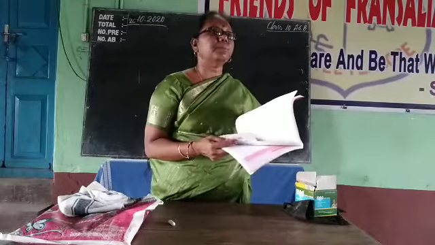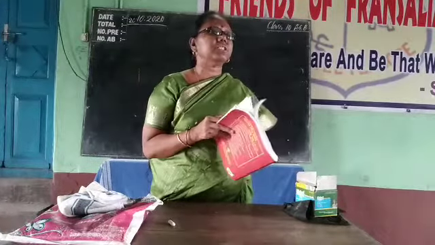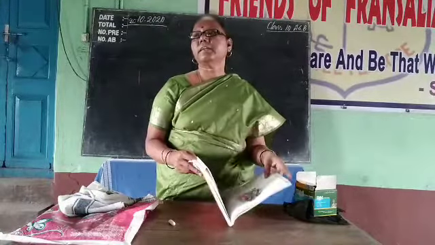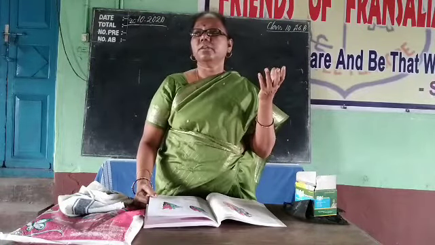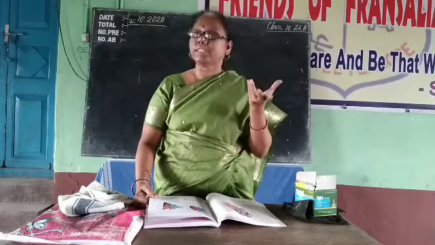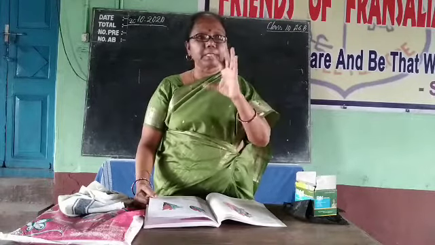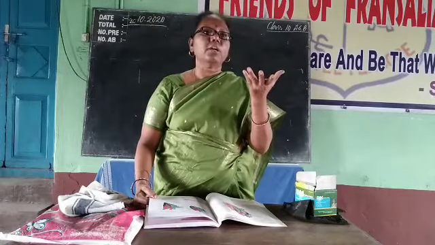You have to give a reason to support the answer. Why do you say ventricles are contracting? Because the tricuspid and bicuspid valves are closed here. When tricuspid and bicuspid valves are closed, ventricles will contract.